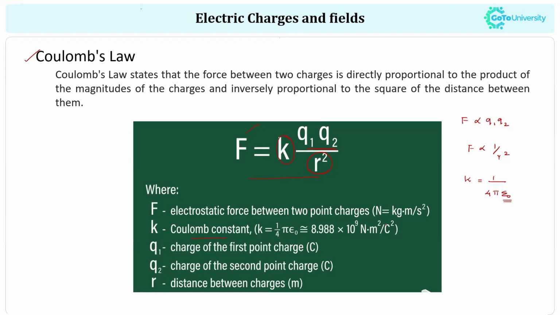Here epsilon naught represents the value of permittivity of free space, which is equal to 8.9 times 10 to the power minus 12 Newton meter square per Coulomb square. And q1, q2 are the corresponding charges between which we are calculating the Coulomb force, and r is the distance between them. So in the electric charge and field lesson, this is a very important concept you have to know when you are going for an exam.